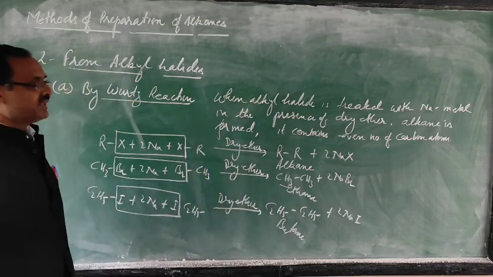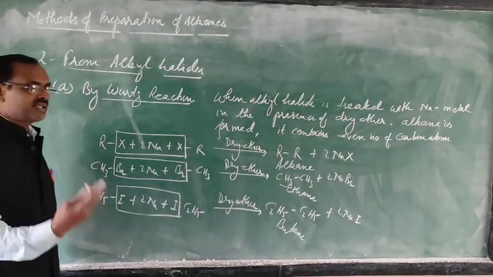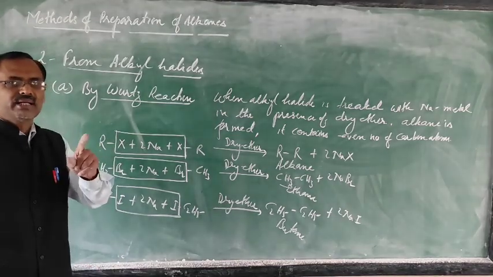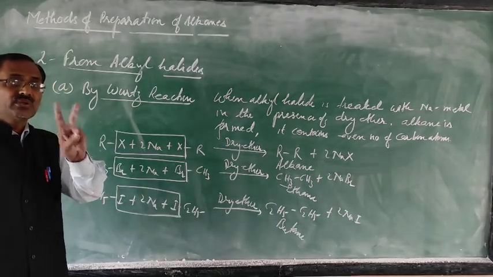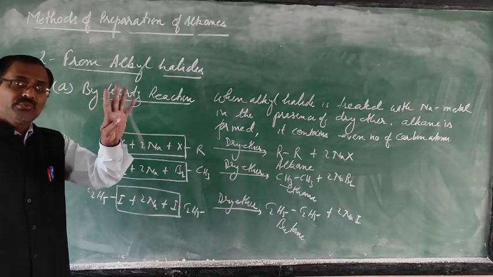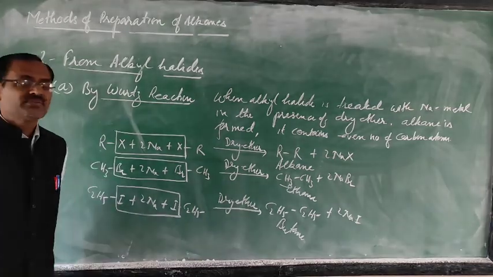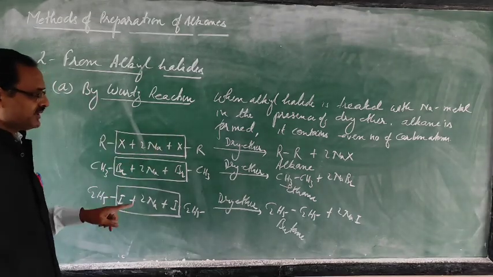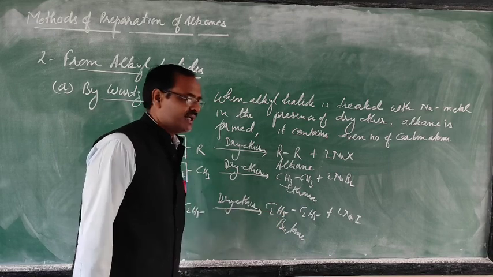So this reaction is very useful in conversion. If you want to increase the number of carbon atoms: if in the alkyl halide you take one carbon atom, in the alkane two will be there. If you take two carbon atoms in the alkyl halide, then in the alkane four will be there. If you take three, then six will be. Whatever you take, just double will be there. And from this method you can prepare even-numbered alkanes, ethane, butane, like that.